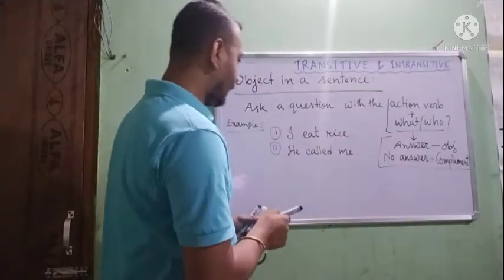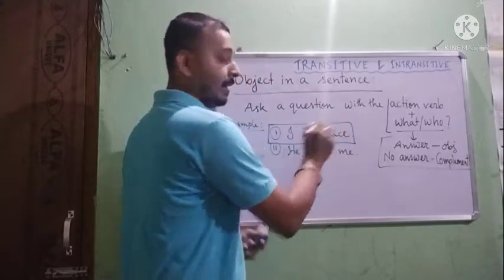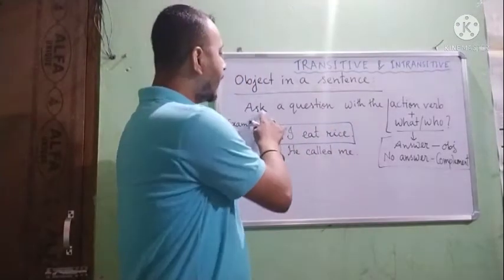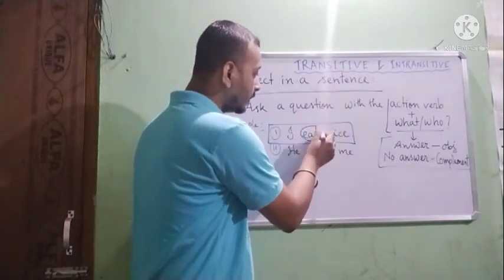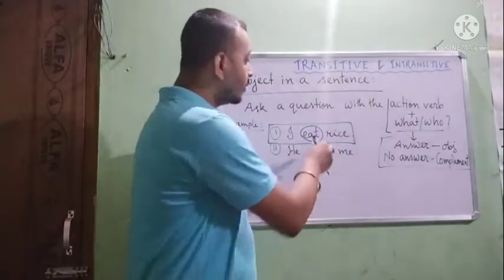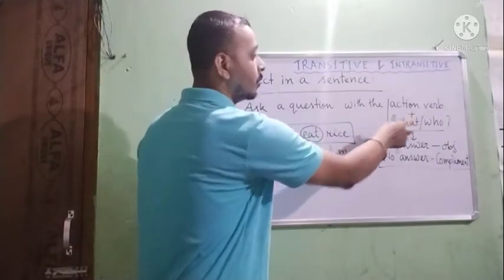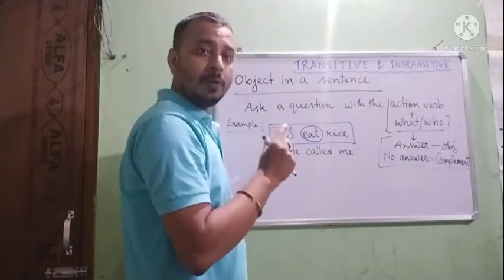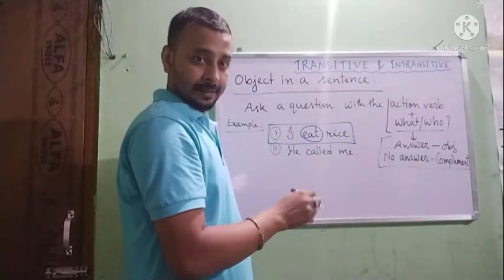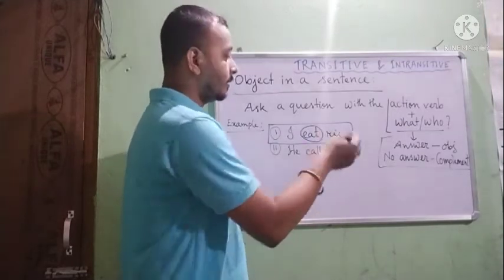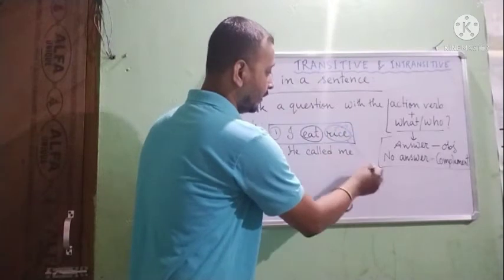Okay, let me explain. Suppose this is the sentence. I eat rice. Okay. Ask a question with the action verb. What is the action verb here? Eat. So with this word, we have to use two words to ask a question. So eat what? Can we get the answer? Yes, eat what? The answer is rice. So rice is the object here.